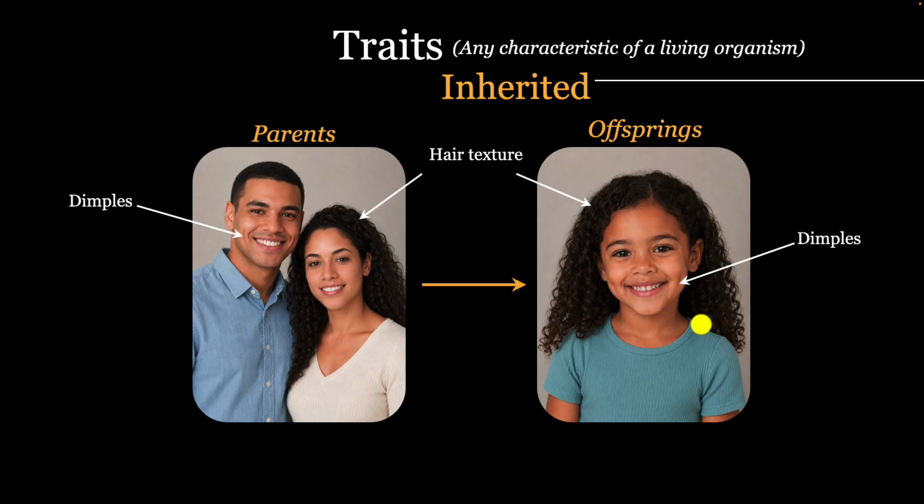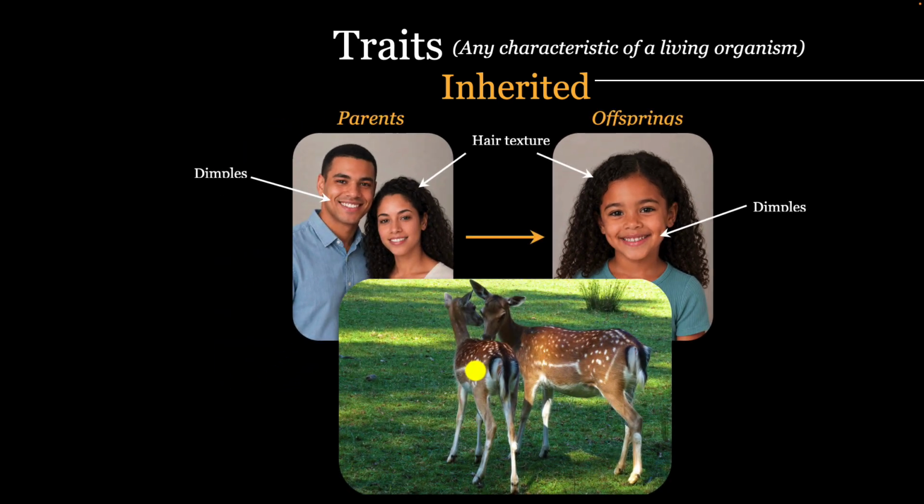And animals inherit traits too. For example, the spots on a deer, that's an inherited trait. The deer must have inherited that spot pattern from its parent during reproduction. And of course, they can also be passed down to future generations.